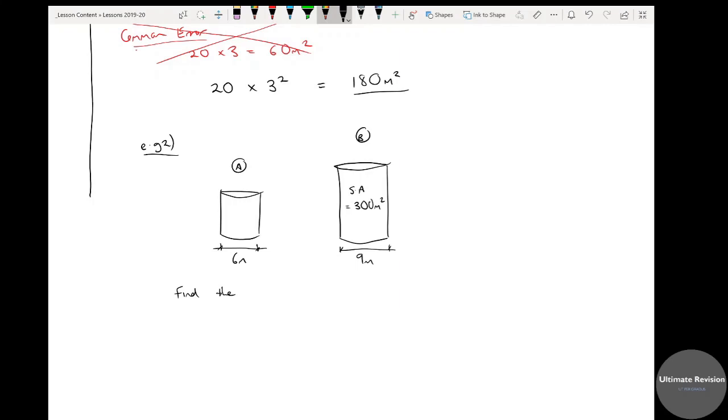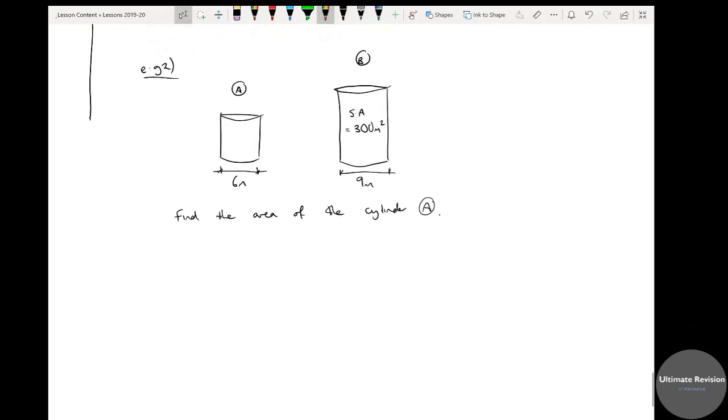And the question might be, find the area of the cylinder A. Well, the same rule applies. To get from the big one to the small one, I times by 6/9. I might want to simplify a little bit. That's the same as 2/3, isn't it? This could be in a non-calculator paper, quite possibly. So that's the length scale factor. Therefore, the area scale factor would be times by 2/3 squared.